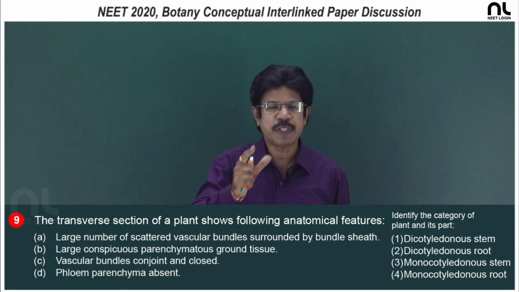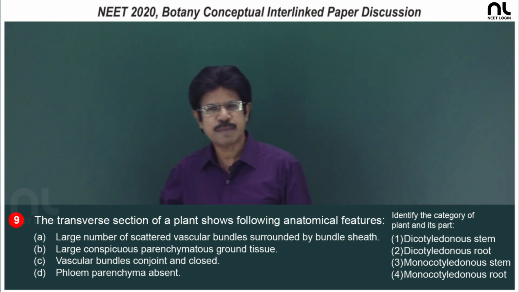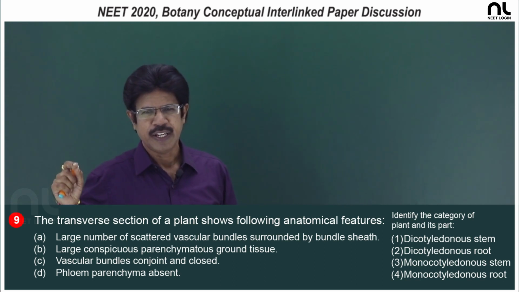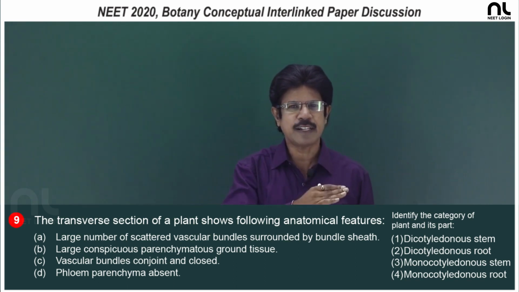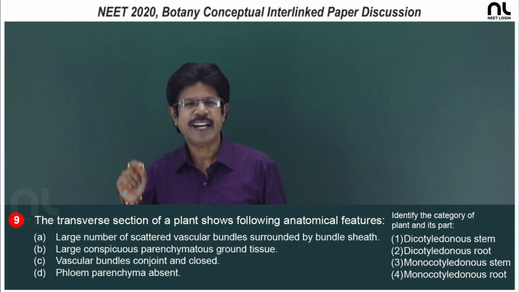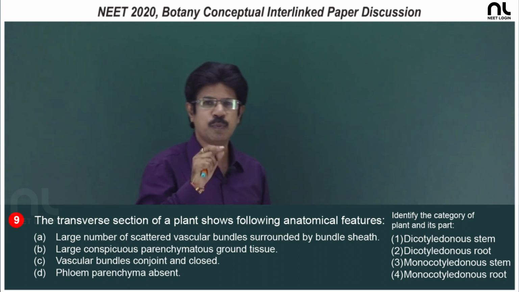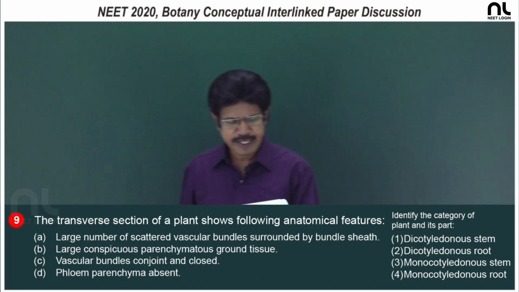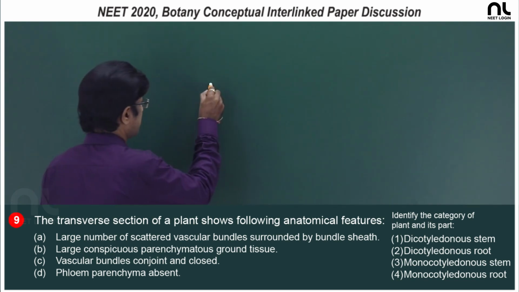There is a conspicuous ground tissue. In this conspicuous ground tissue, the vascular bundles are scattered, what do you call it, it is atactostele. In monocot stem, peripheral vascular bundles are small and close. The central vascular bundles are wide with gaps. What do you call the stele? It is atactostele. And phloem parenchyma is absent in case of most of the monocots. So, identify the category of the plant and its part, that is monocotyledonous stem, third option.